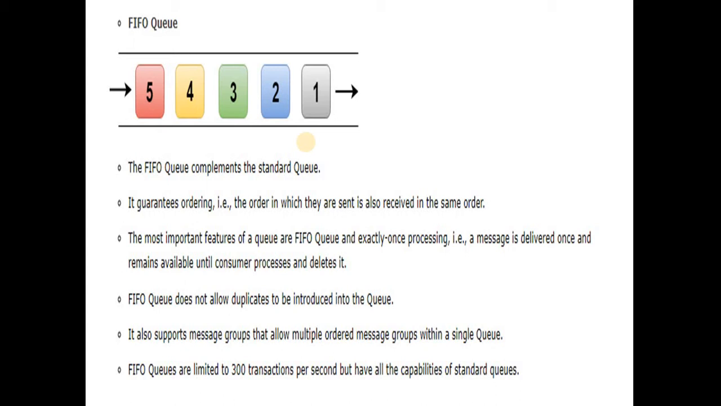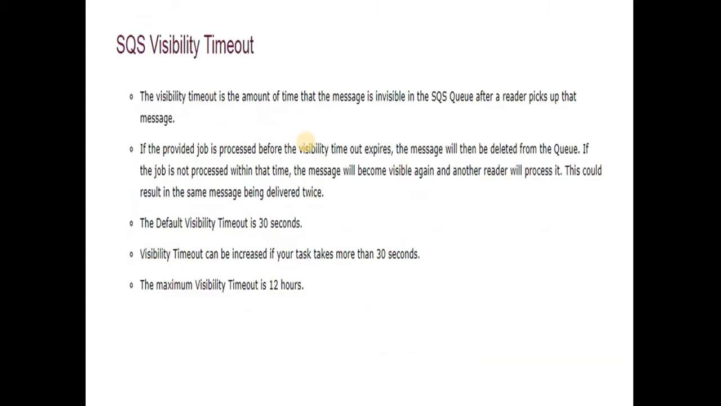It also supports message groups that allow multiple ordered message groups within a single queue. FIFO queues are limited to 300 transactions per second, but have all the other capabilities of the standard queue. We will see in coming examples in the video what a standard queue and a FIFO queue are, and how they actually differ.